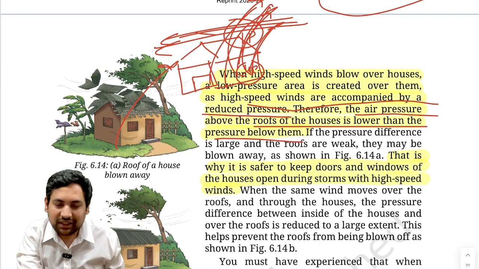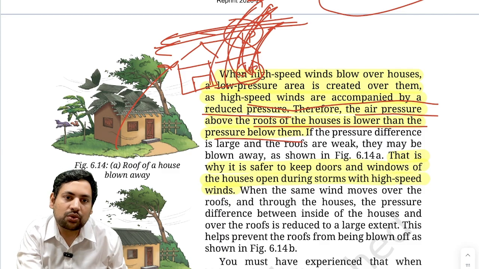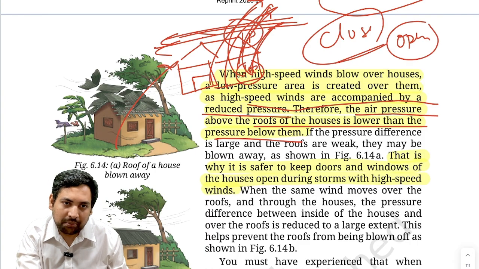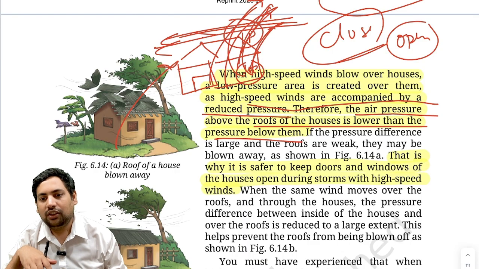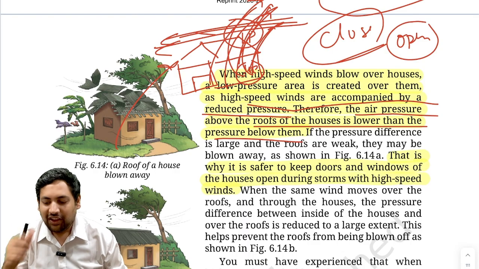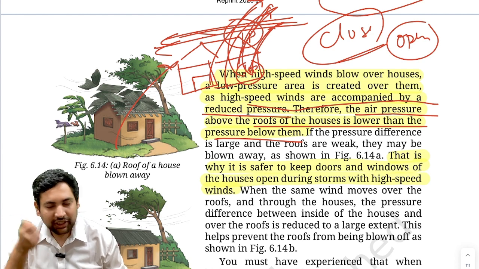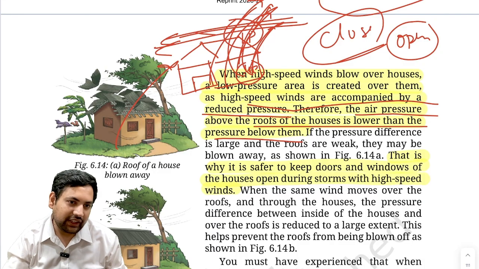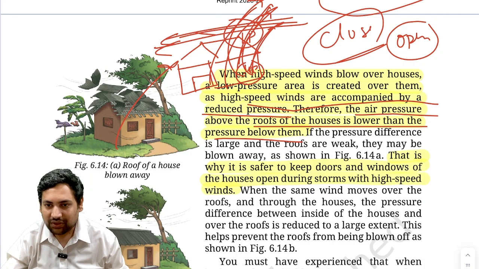Correct. And that is why it is suggested that during a storm, you should not close all your windows and everything. In fact, you should open them so that the pressure difference is not that high, so that there is constant airflow and something like this does not happen. While what we tend to do, people tend to close their houses even more, and that becomes a problem. Then of course if you have cement mortar kind of roofs, then it won't happen. That's why people tend to do it.